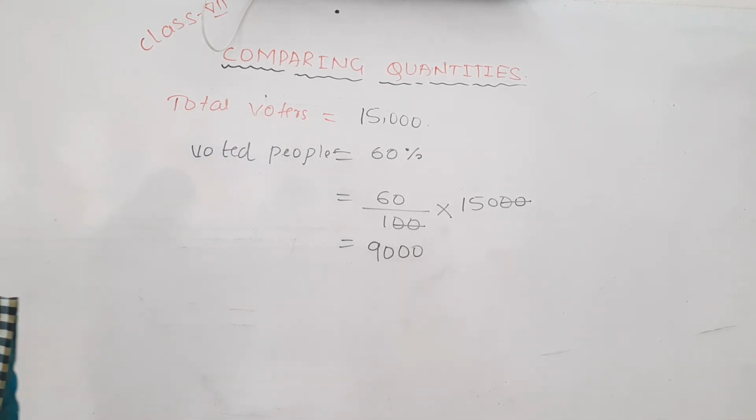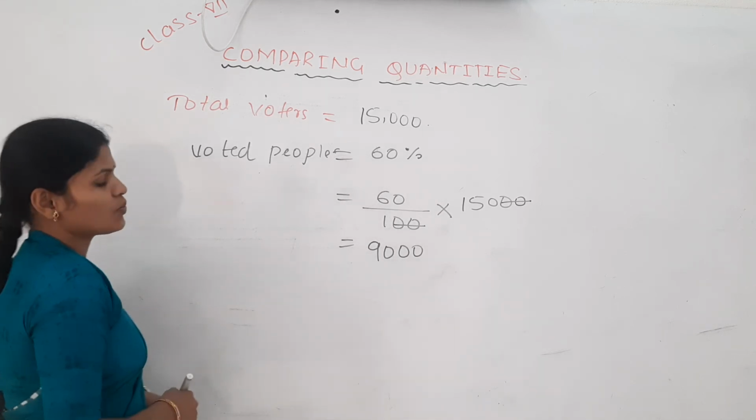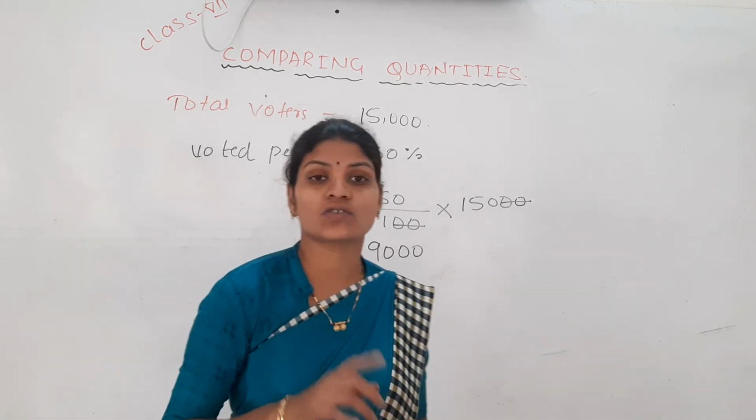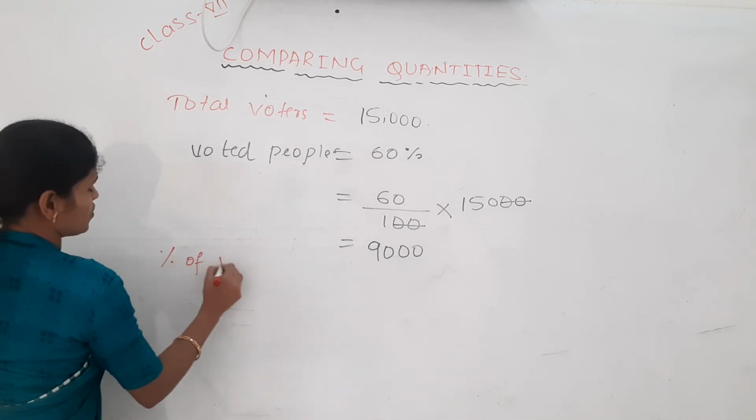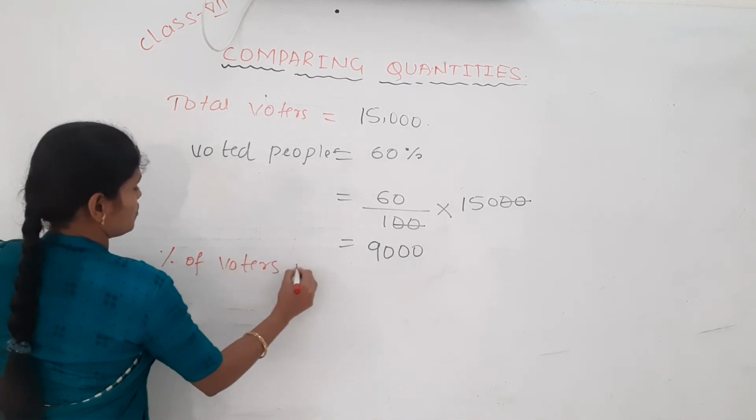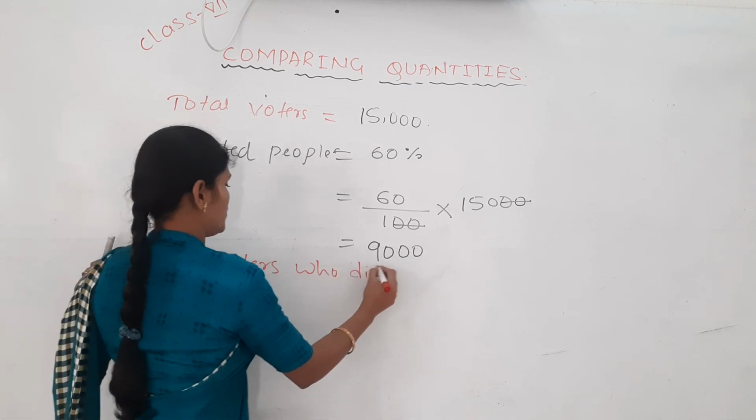Then next one is your question. Find the percentage of voters who did not vote. Can you now find how many actually did not vote? So, what's your question? Percentage of voters who did not vote. We have to find.